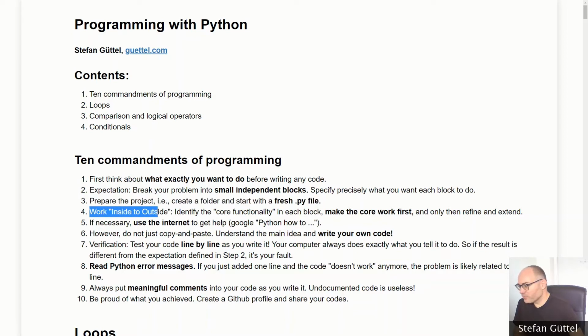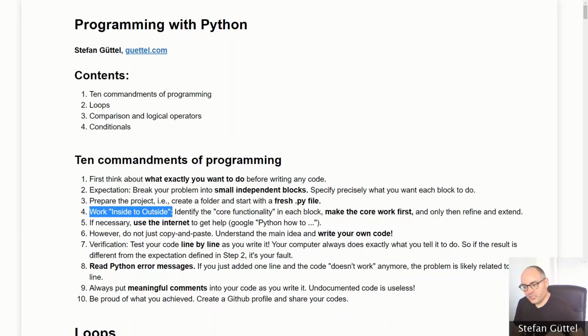The fourth point is referred to as work inside to outside. What this means is that we always start with solving the core functionality of a block that we have specified. Remember, we break our program into small independent blocks. We specify exactly what we want each block to do, and then we start by programming the core of each of the blocks. Okay. It's very important that we first start with the most important part of the problem, and then we work from inside to outside. It will become clear when we look at some examples later on what I mean by that.